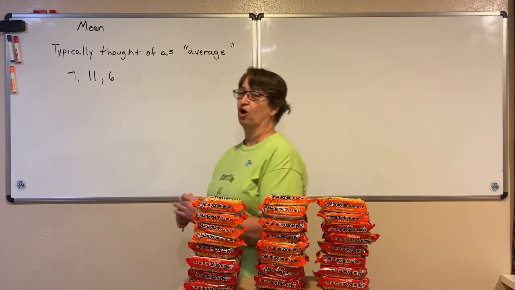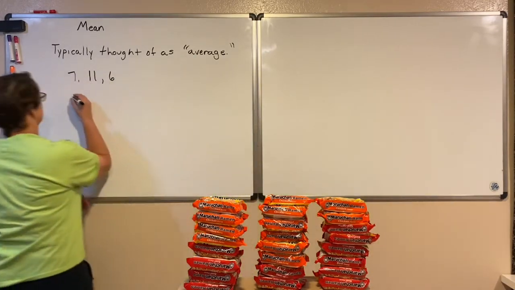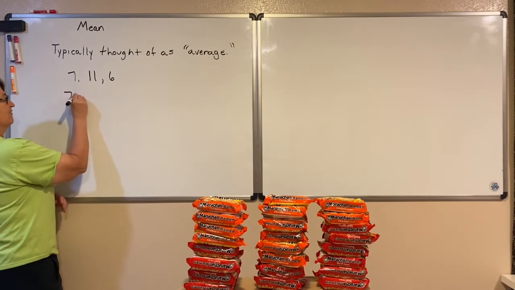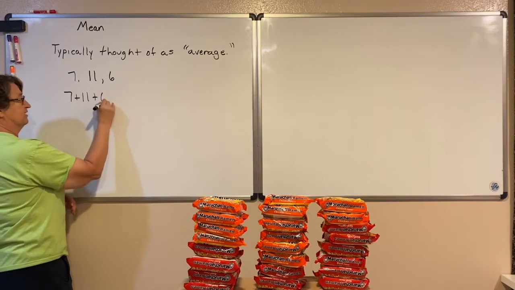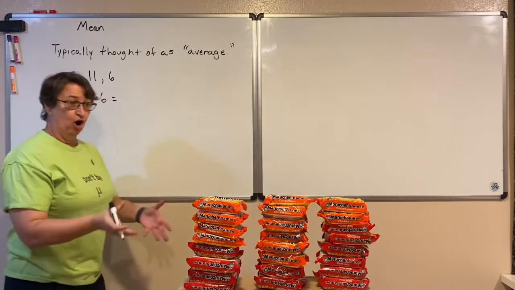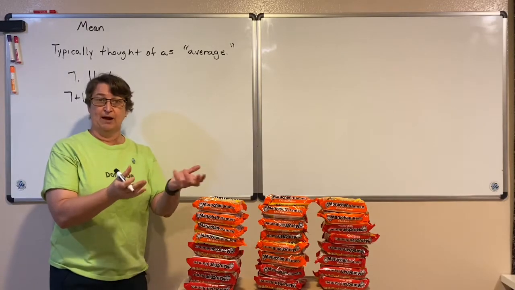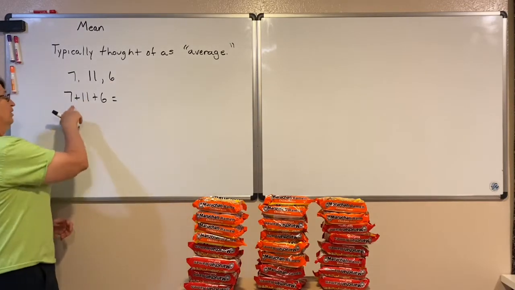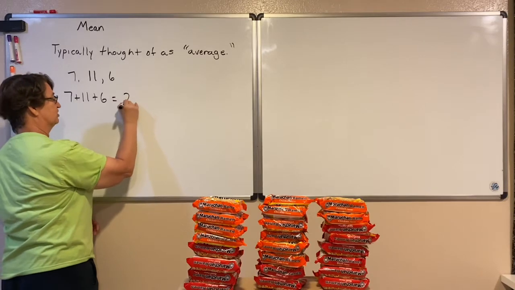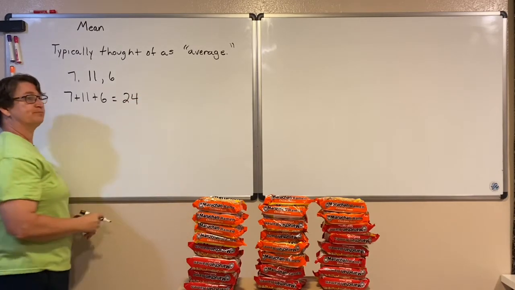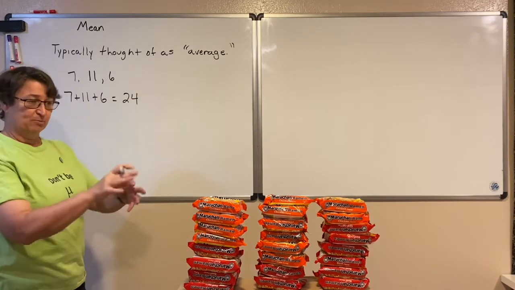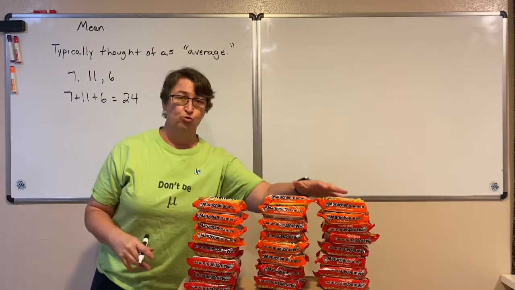Maybe when you've thought of the mean in the past, you've been taught to add the numbers. So when I add 7 plus 11 plus 6, so that I'm getting all of the ramen noodles, seeing how many there are all together, I have 18 plus 6, which gives me 24. And then I'm going to split it into 3 equal groups.